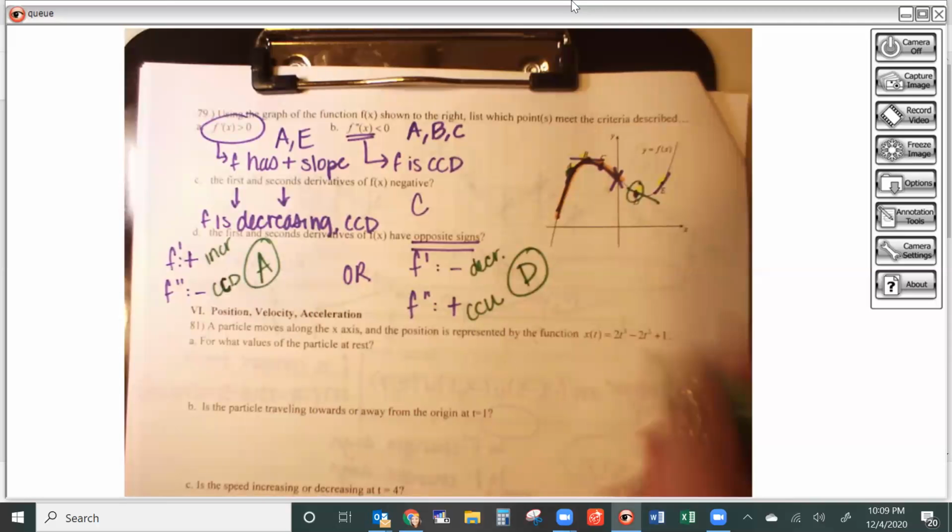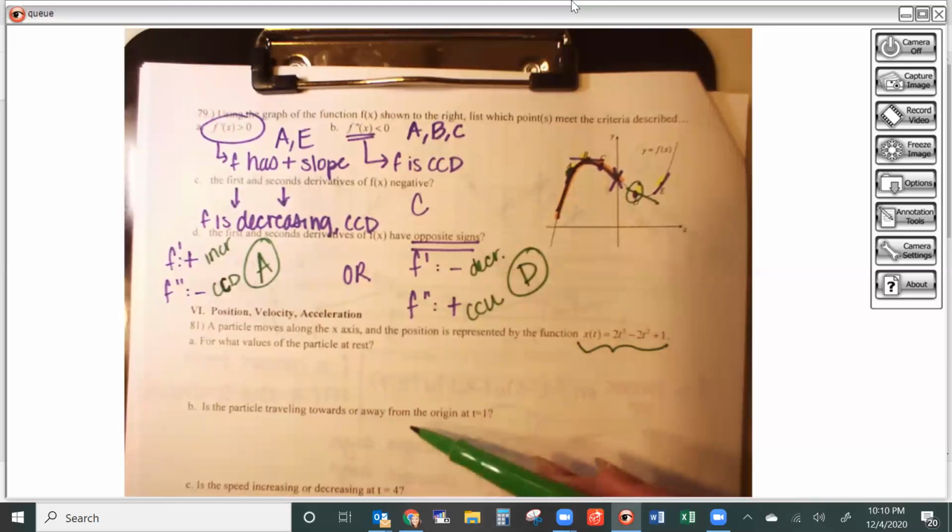Okay, so next question on your review is about position, velocity, and acceleration. So we have a position that's given to us, and then we're asked when the particle is at rest, whether it's traveling towards or away. We're asked questions about speed, etc. So let's just start at square one.